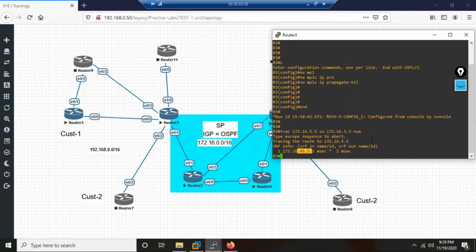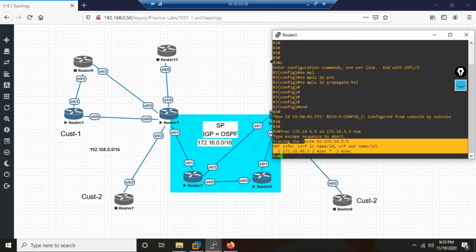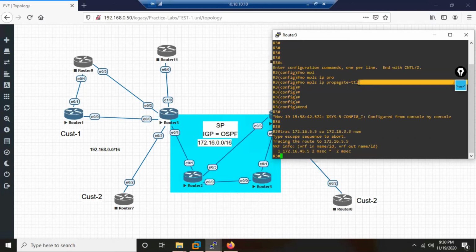So is this good? With the command I have done, the customer is getting fooled, but at the same time the service provider will also get fooled. And if you have an output like this and there is a real problem in your cloud, then troubleshooting will become difficult. Here I'm just showing 3-4 routers, but imagine a big environment. There could be hundreds of routers along the path. Possible? Yes. So is this a good practice? No.